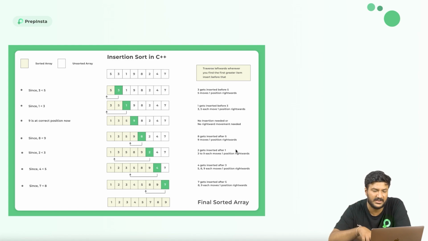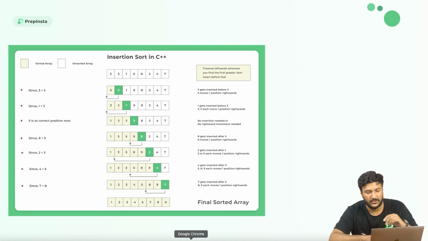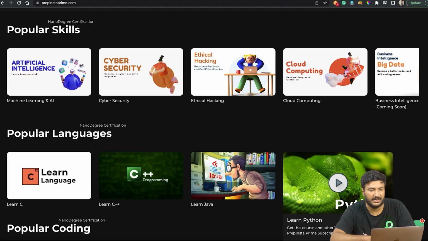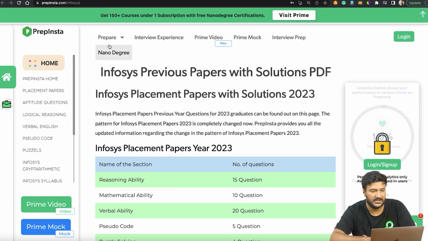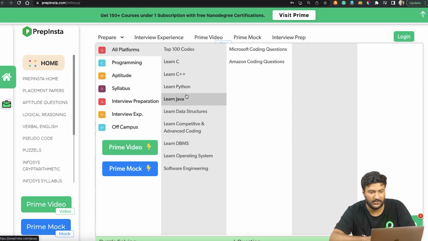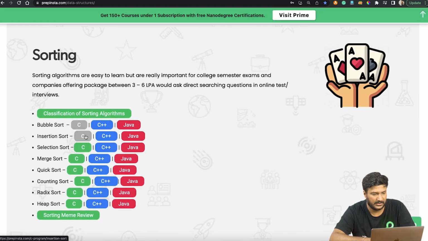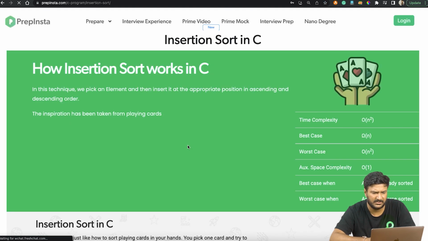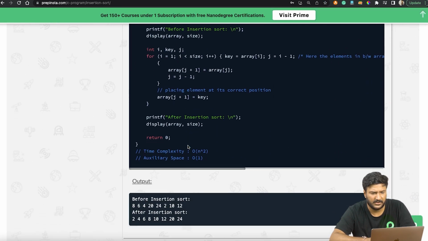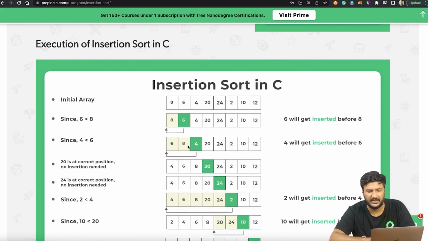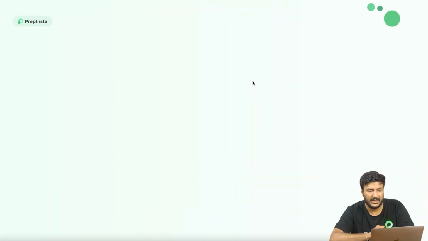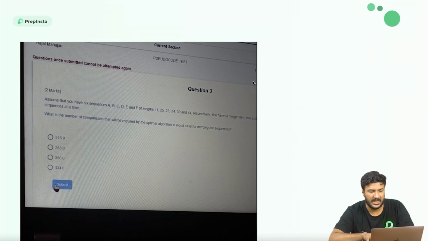If you want to check Prep Insta's website, you can check it. All you need to do is go to Prep Insta, then go to prepare programming, then go to data structures, and from data structures go to the insertion sort algorithm in C++, Java, and from there you'll get the whole algorithm and everything that you need to know, right? So moving ahead to the next question that we have.